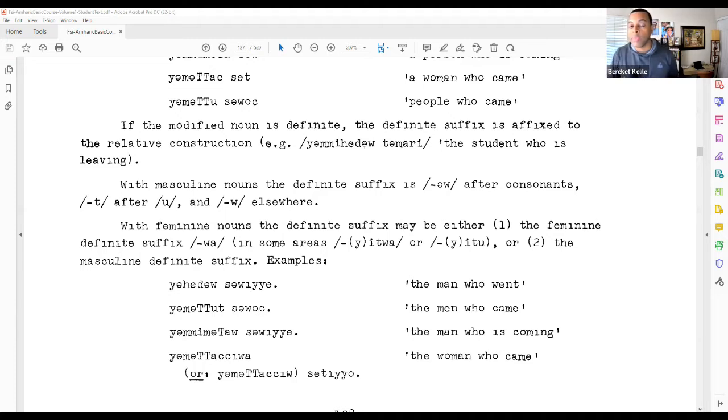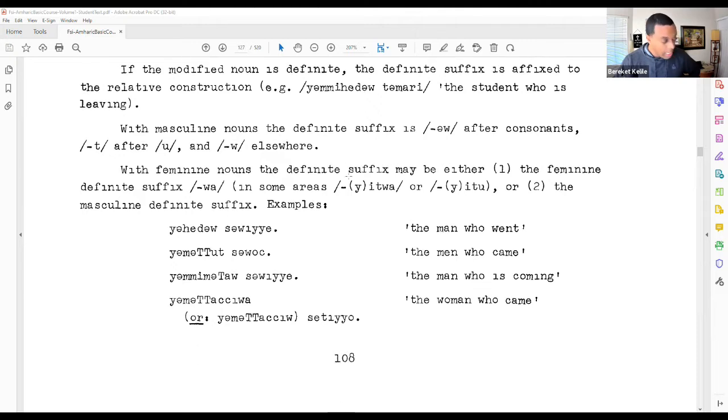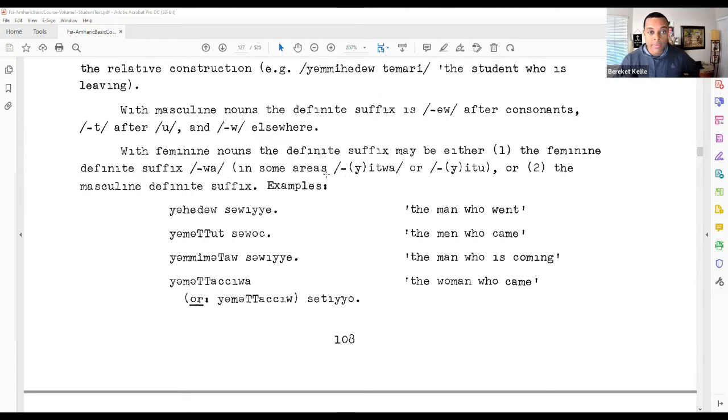Just like we saw something analogous to that with the nouns, where the prefix was moving back to the adjective that was modifying it. Here, it's moving back to the verb that's modifying it. And if it's a feminine noun, the definite suffix that goes on the modifier can either be masculine or feminine. So keep that in mind.